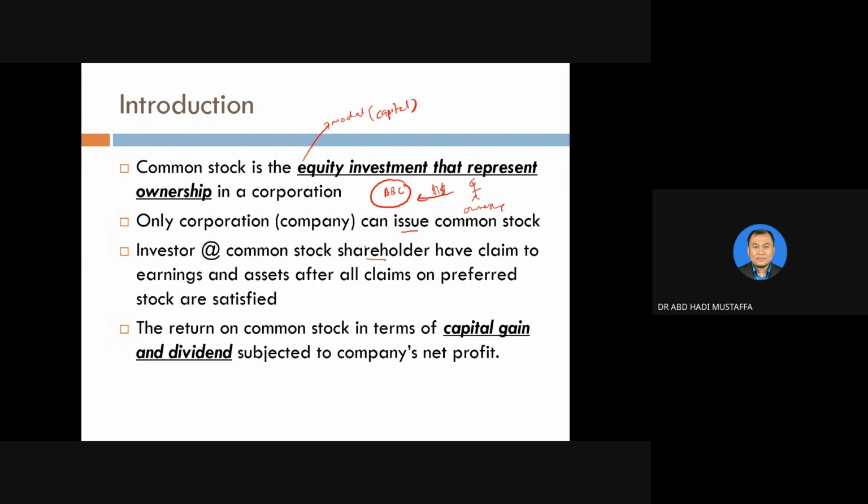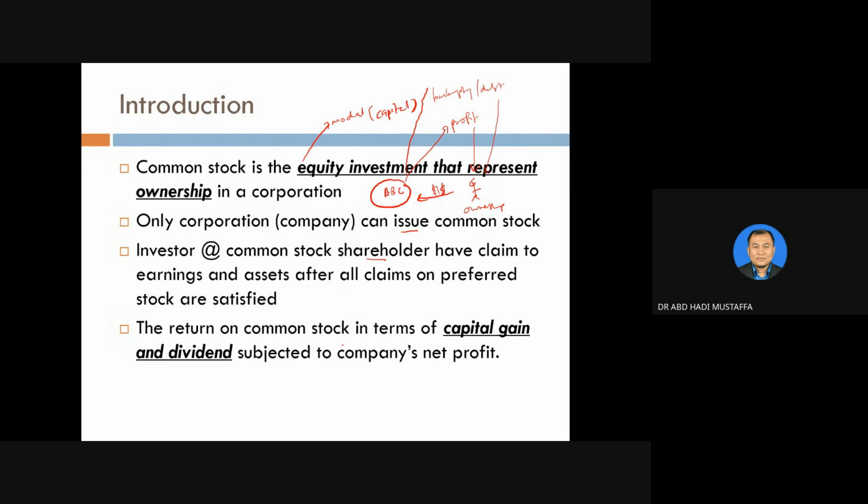Shareholders means those investors who have a claim to earnings and assets after all claims on preferred stock are satisfied. When we talk about ABC company, its responsibility is to generate profit. Once they generate the profit, the profit will be distributed to the owners first. And let's say there is a scenario of bankruptcy, or too many debts, then the remaining assets after the settlement of bankruptcy or debt will be returned to the owners first. So that is the chronology of common stock.